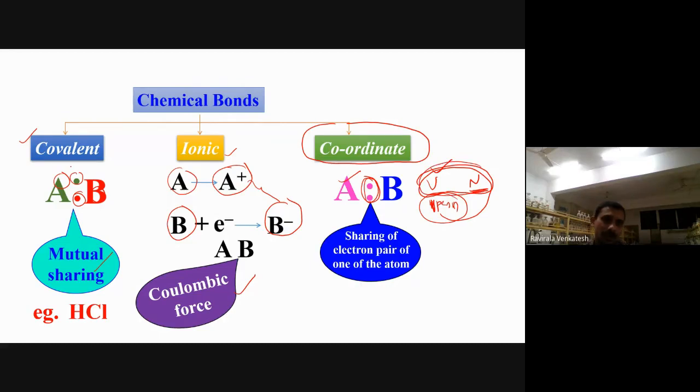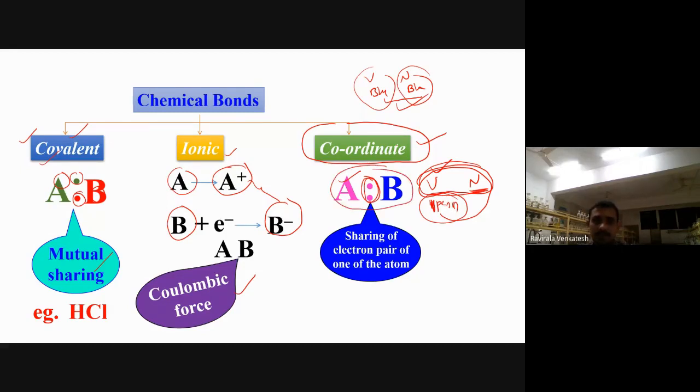What about the covalent bond? Covalent bond means, again taking Vinayak and Nishant, Vinayak brought a blue pen and Nishant brought a black pen, and both are sharing. So both are contributing and both are sharing. That type of thing is called a covalent bond. In this chapter we discuss the coordinate covalent bonds only. Contributed by one atom and shared by both of them, that is called